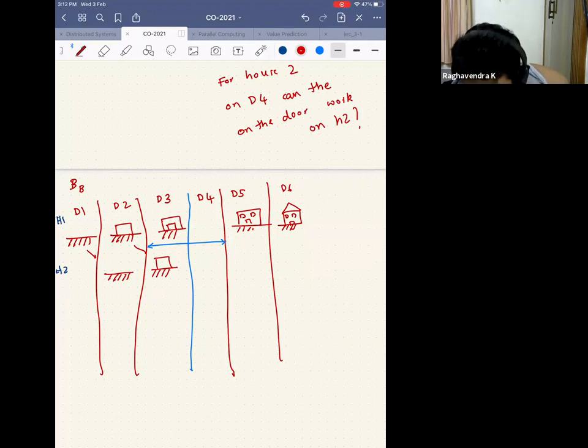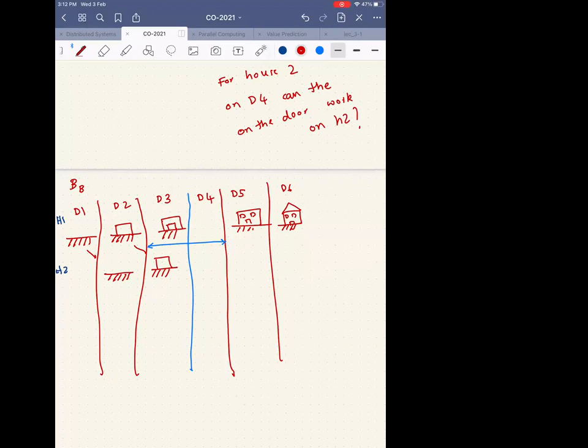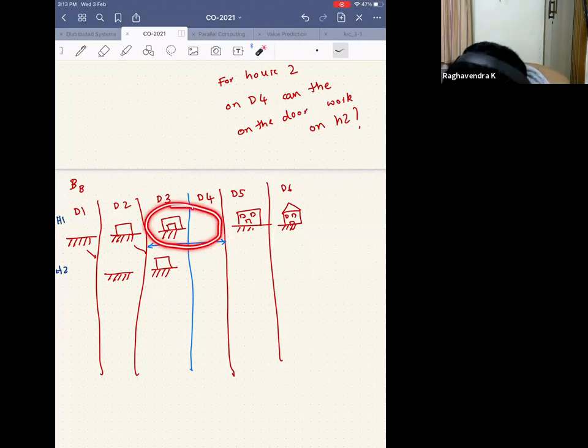So what do you think? See, the guys who are working on the door, can they work on house two? No, sir. Why is that? Because they still need to do the first task, right? They're still doing this first task. So they are still working on house one.